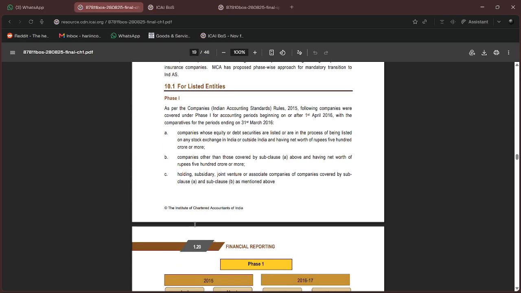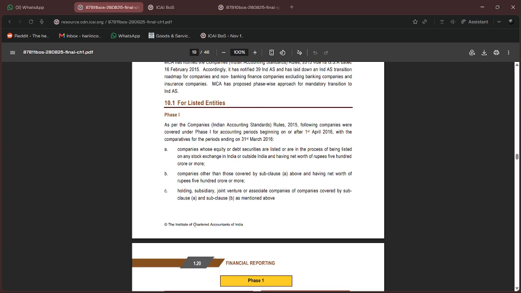So let's see what and all companies are covered under phase one. As I said, there are two rules under the Companies Rules, 2000 Companies Rules.